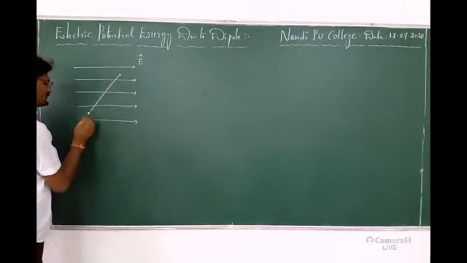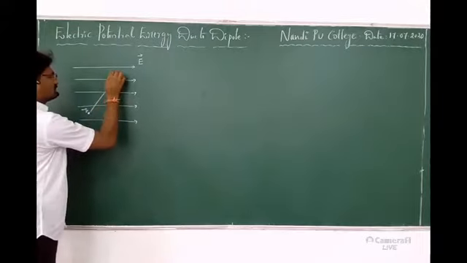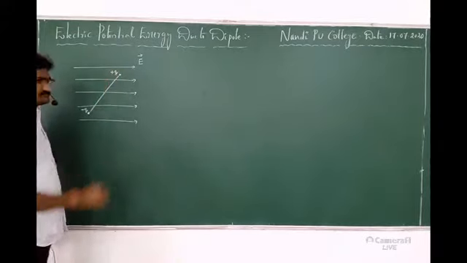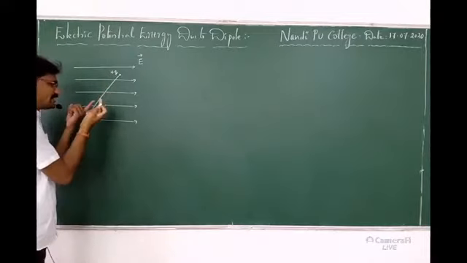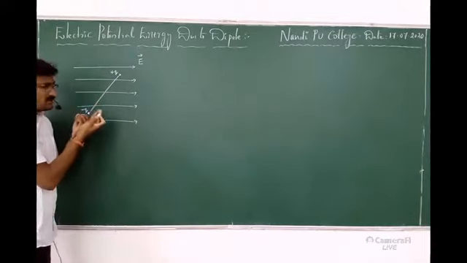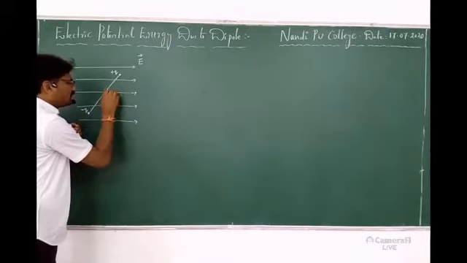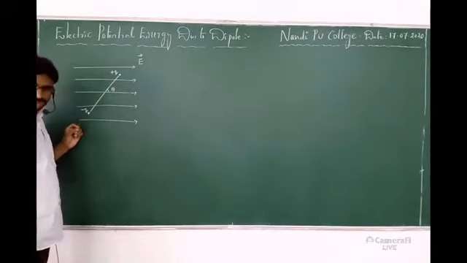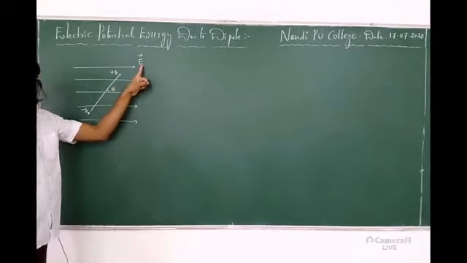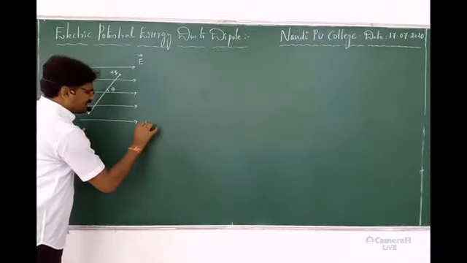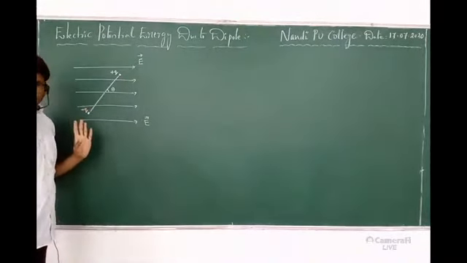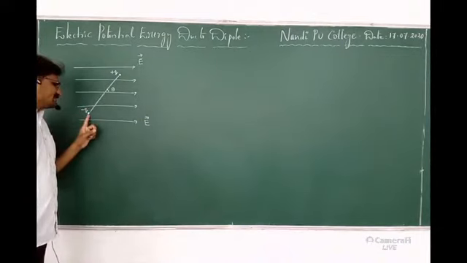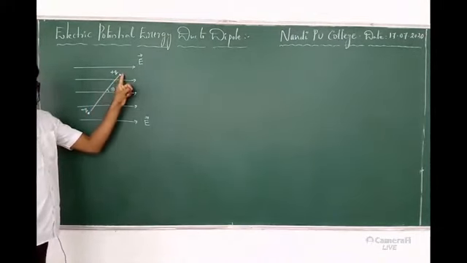So this is a dipole. Let it take minus q, and this is plus q. Okay. Now what is the position of the dipole? Now the position of the dipole is at an angle theta with respect to E bar. These lines indicate what? Electric field. Okay. So now this is negative, this is positive.